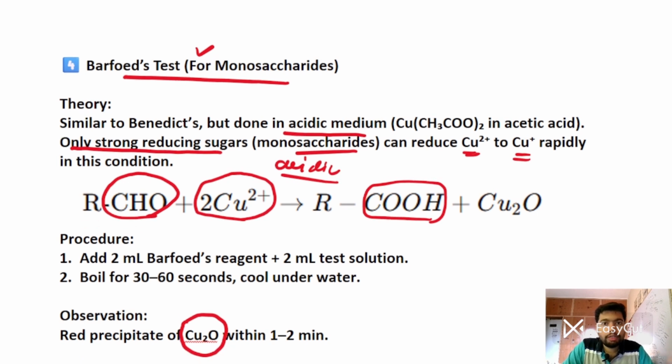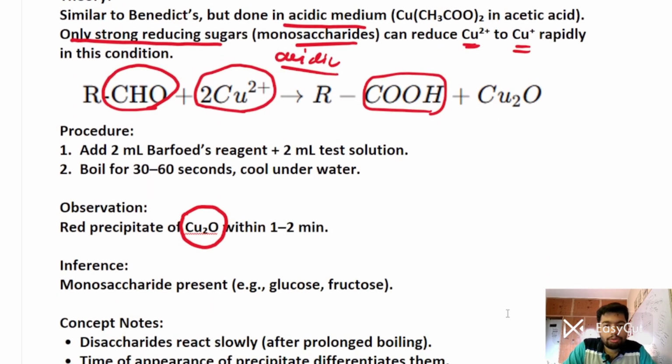Monosaccharides like glucose and fructose might be present. So the inference is that a monosaccharide is present. A concept note you should know: disaccharides react very slowly. Why? Prolonged boiling is required to break the bonds of the disaccharides. The time of appearance of the precipitate differentiates monosaccharides from disaccharides. This is a very important question you may be asked, and a very good one.